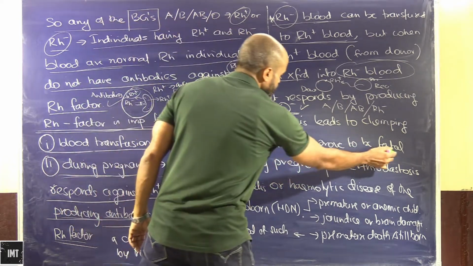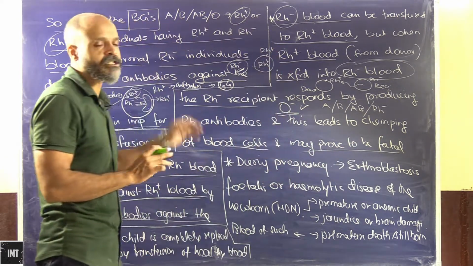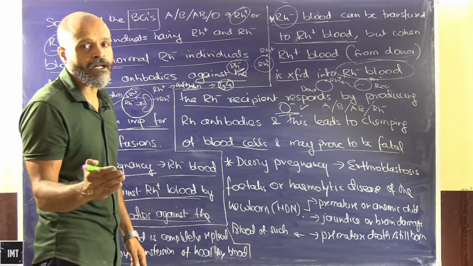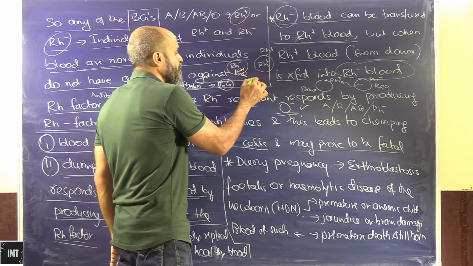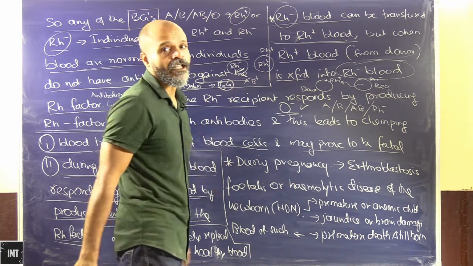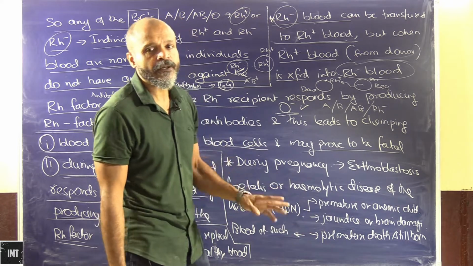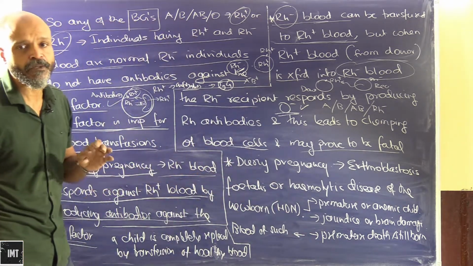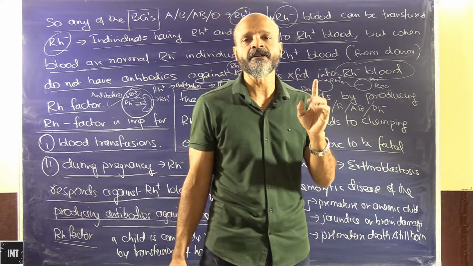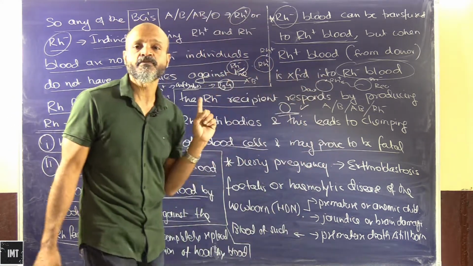So this can prove to be fatal. That's the reason your blood group is not always just A or B; it's B positive if the RH factor is there, or A negative if it is not. It is very important for this factor to be mentioned. RH negative is something that might not be mentioned, but positive has to be mentioned.